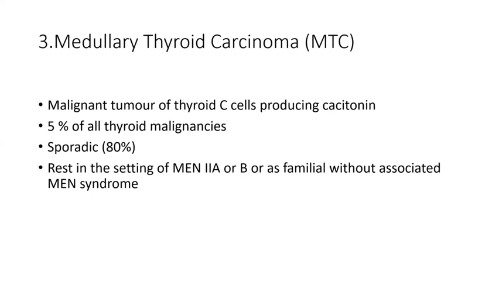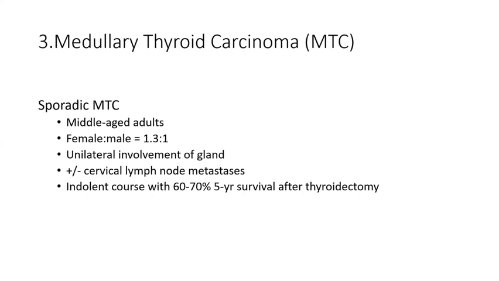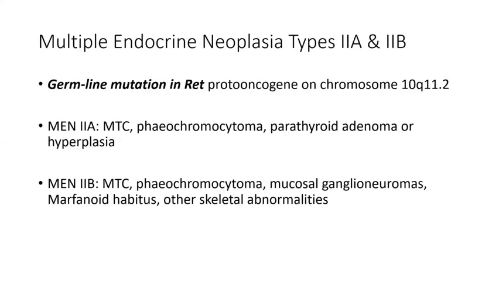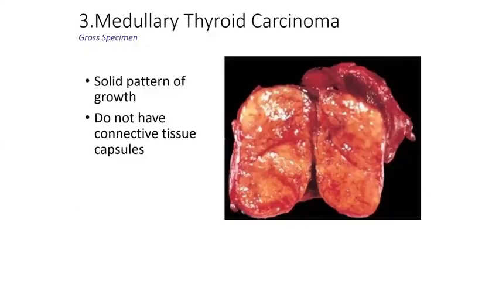And medullary thyroid carcinoma. The more important thing in medullary carcinoma of the thyroid is the germline mutation in the RET proto-oncogene. So it comes under MEN2A, along with pheochromocytoma and parathyroid adenoma or parathyroid hyperplasia. That is the most important thing I want to tell you. Or it can be associated with MEN2B, which is associated with pheochromocytoma of the adrenal gland, mucosal ganglioneuromas, other skeletal abnormalities and marfanoid features.